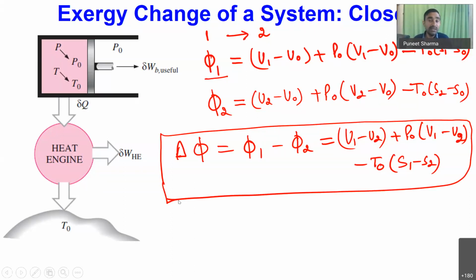From here you can see that this applies if the surroundings of the system are not changing. This is one very important point. If the surroundings of the system do not change while the system changes its thermodynamic state from state 1 to 2, I can directly calculate the change in exergy using this relation: U1 minus U2 plus P naught into V1 minus V2 minus T naught into S1 minus S2. The only condition is that the surroundings of the system should remain unchanged.